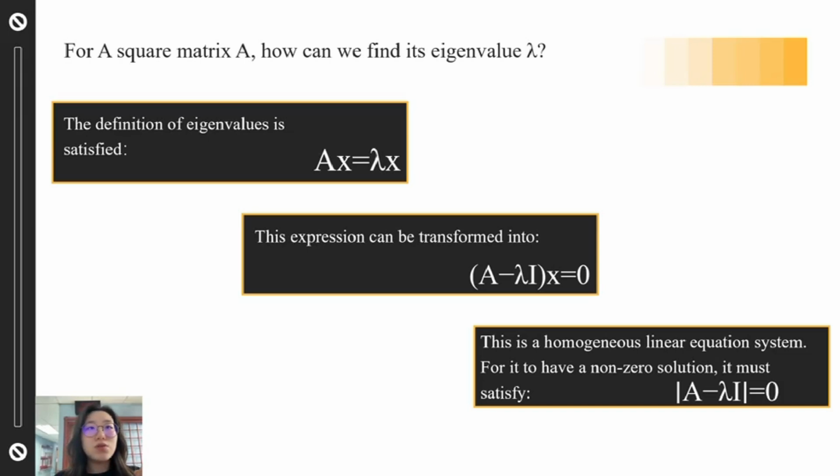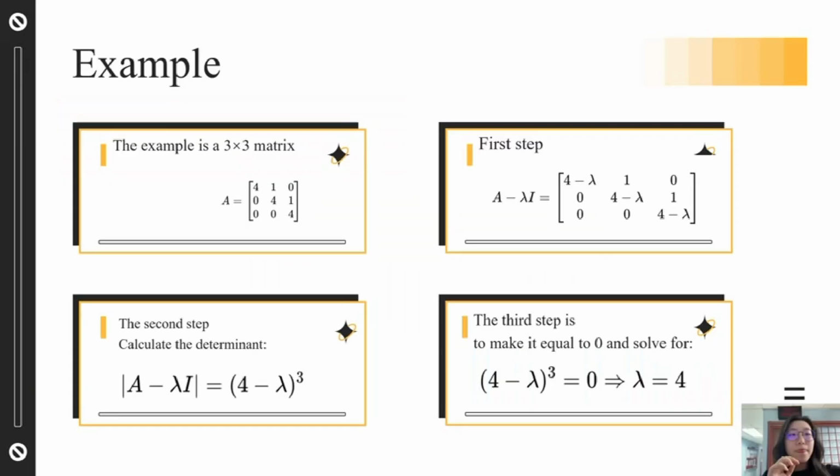This is a homogeneous linear equation system. It must have a non-zero solution and must satisfy the determinant of A minus lambda I equal to 0. When this determinant is expanded, it becomes a polynomial about lambda, known as the characteristic polynomial, and its roots are the eigenvalues of matrix A.